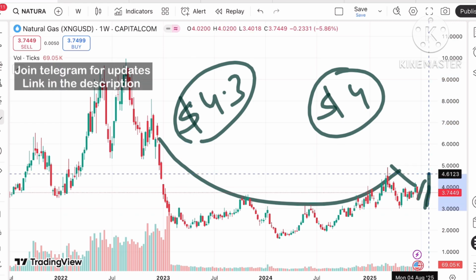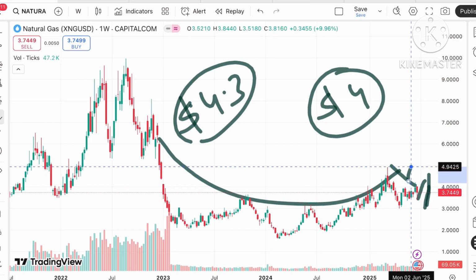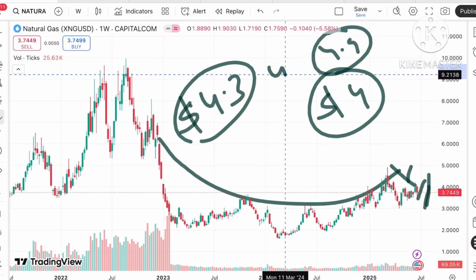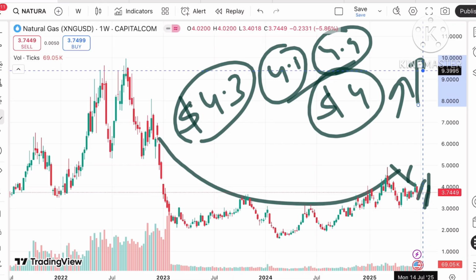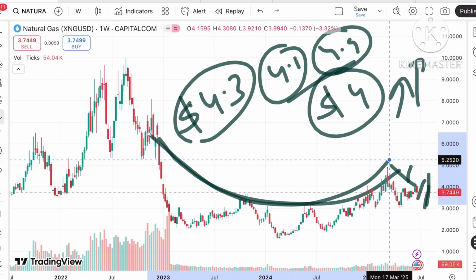As soon as the price starts going up from this level, we can see a probability of going towards 4.5, and from there a level of 4.9. After 4.5 we can see a level of 4.9, and then a further upside can be seen. There is a clear U pattern forming.